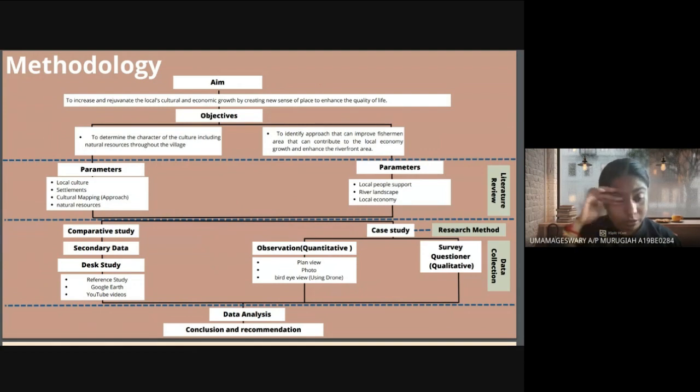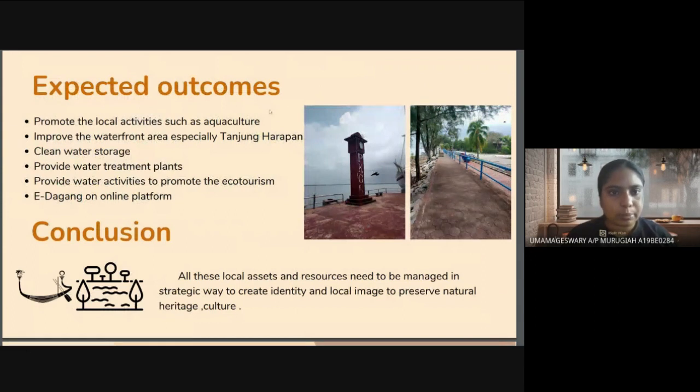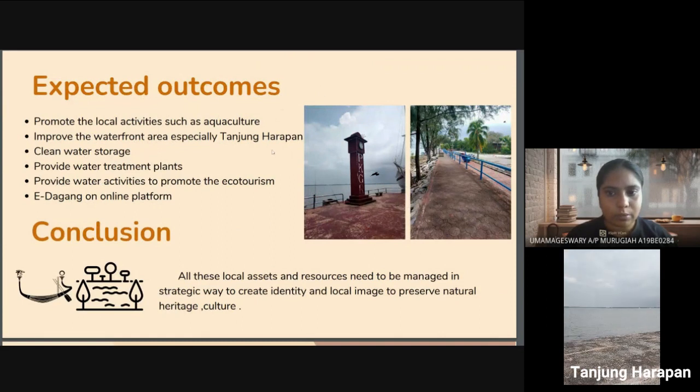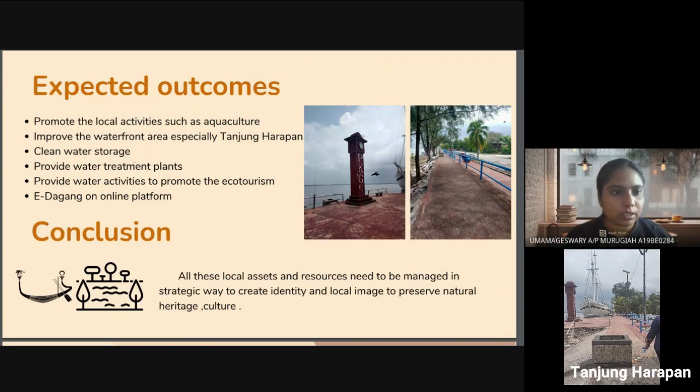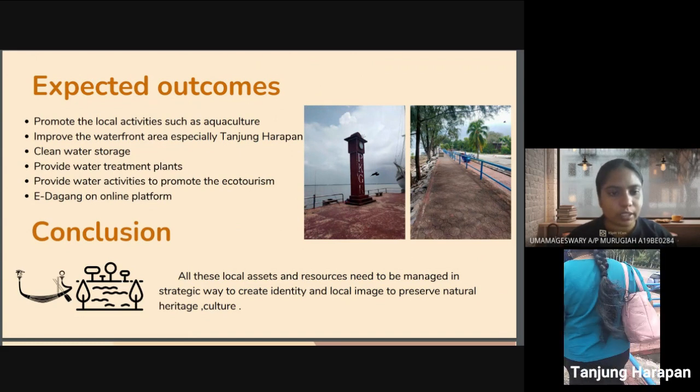So next, the methodology for the first objective focuses on the local culture and settlements. For the second objective, it focuses on the river landscape and local economy. So next, my proposed site is Port Klang. As we can see from the site plan, my study area is the whole of Port Klang here. Then my expected outcome, especially at Tanjung Harapan, which is the focal point of Port Klang, is to improve the waterfront area and also promote other local and water activities here.